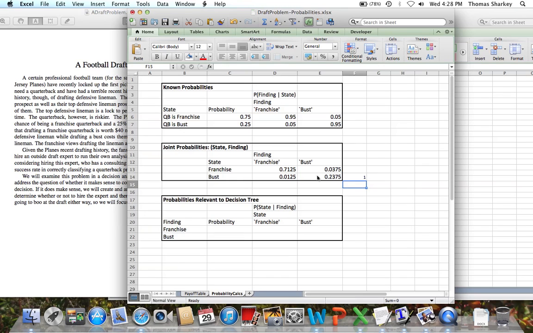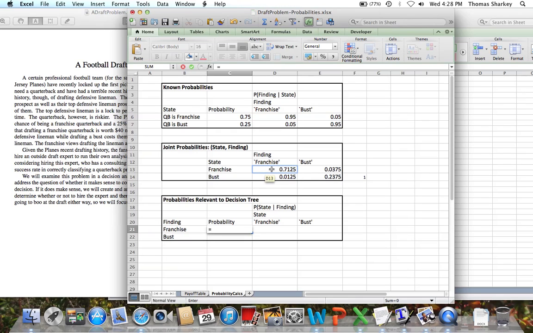We then are at a stage where we can figure out the probability of a finding. So we need to know the probability of the finding to be able to get the probability of the state conditioned on the finding. In particular, we're going to divide the joint probability by the probability of the finding to find the conditional probabilities. So the probability of the finding of a franchise quarterback is basically we add up the probabilities of the two pairs of having the finding be franchise.